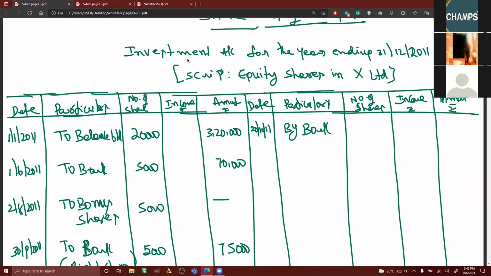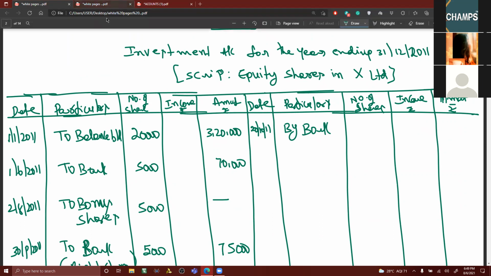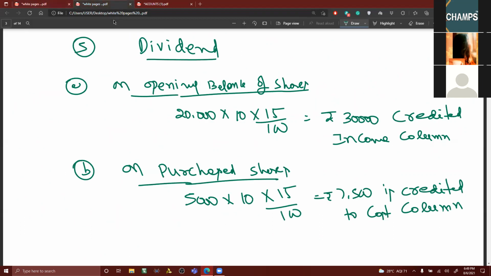Then dividend, since we are not opening a P&L account, the dividend on opening balance will be taken to the income column. This I have explained to you, 30,000. Dividend on purchase is taken to the cost column.